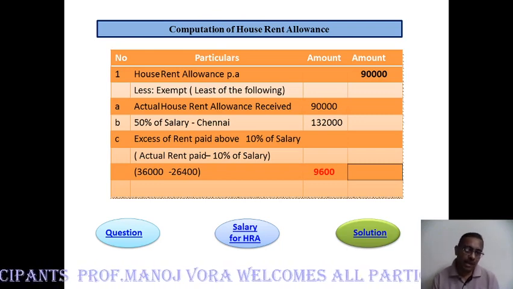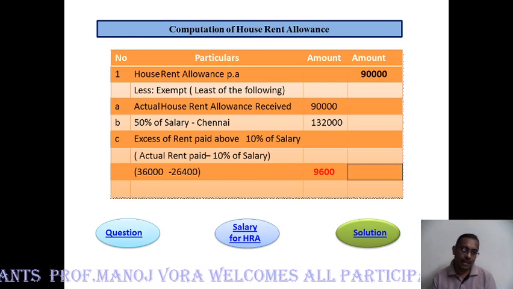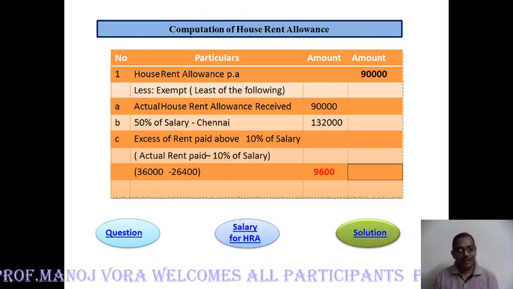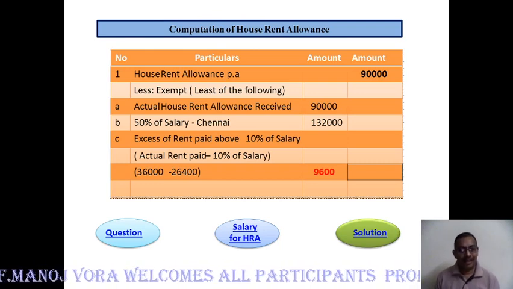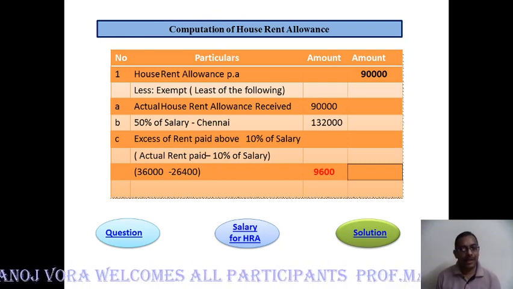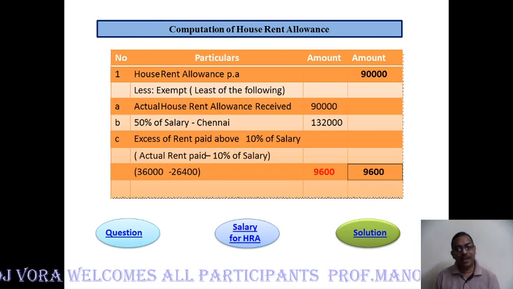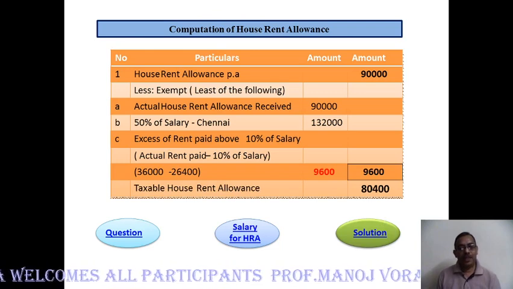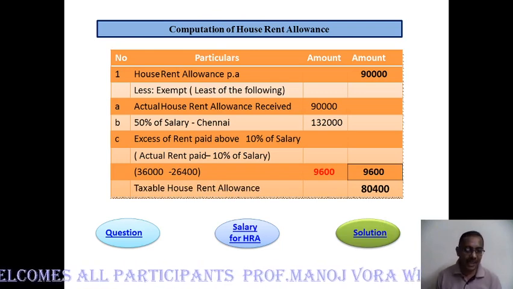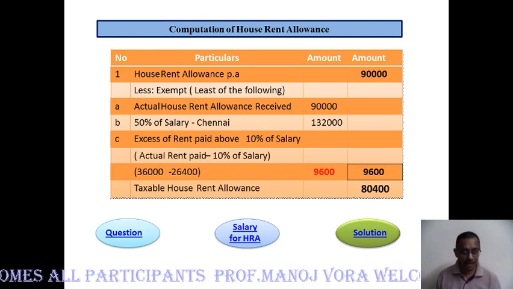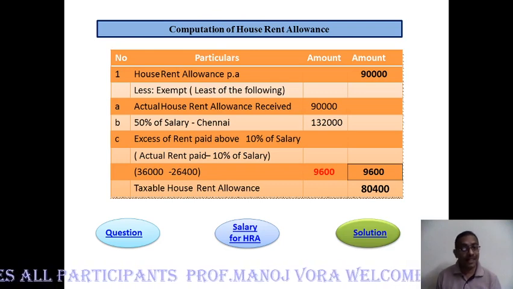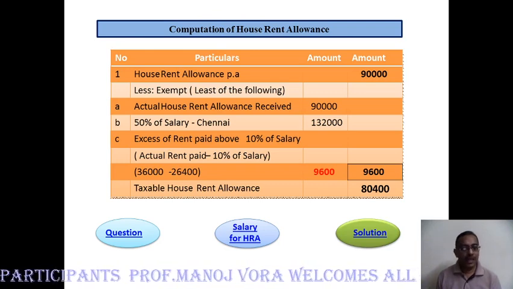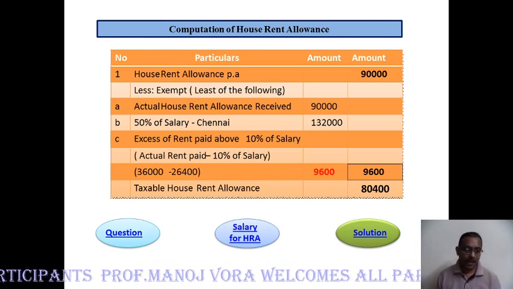Which is the least among these 3? Is it 90,000, 1,32,000 or 9,600? Obvious, the one which is marked in red is the least, and that we are going to deduct. So we are going to deduct 9,600. So the difference is 80,400. So only the 80,400 is going to be taxable, though the employee has received 90,000. This is what it means. So this is how house rent allowance needs to be calculated.